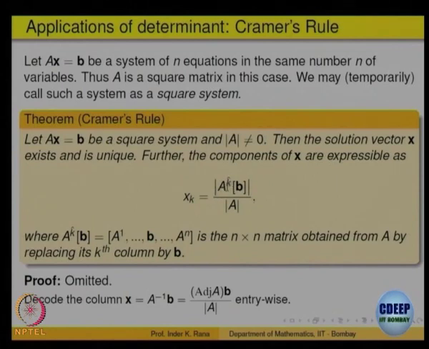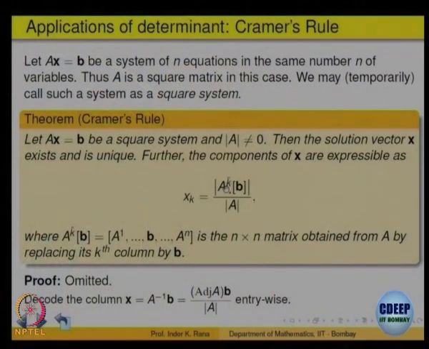What is this A k hat? You want to find the kth entry in the solution. In the given matrix, replace that kth column by B. See, Ax is equal to B, you want to find a solution of that. You know already A is invertible, you want to find x1, x2, up to xk. So, find the determinant of A, which is not going to be 0, because we have assumed that.